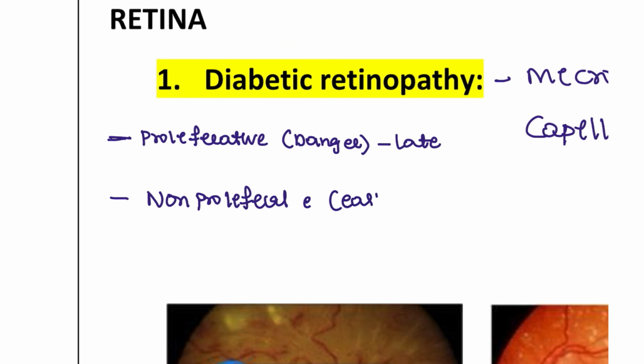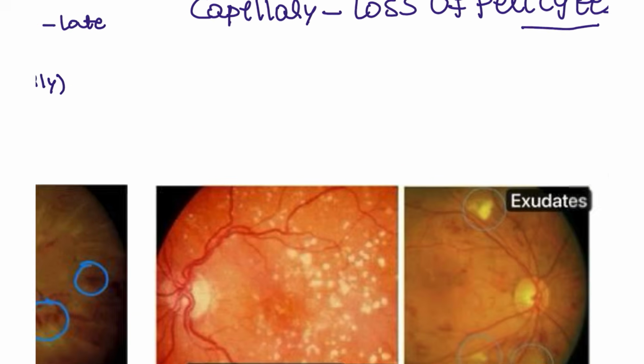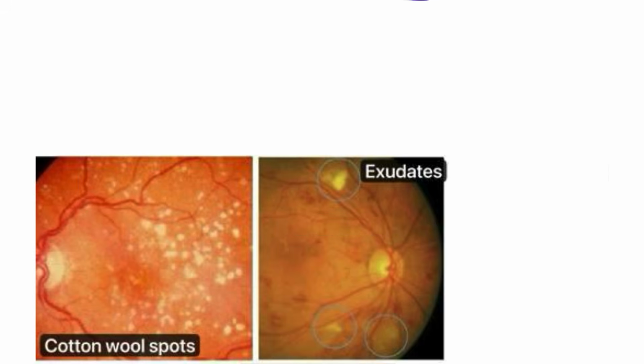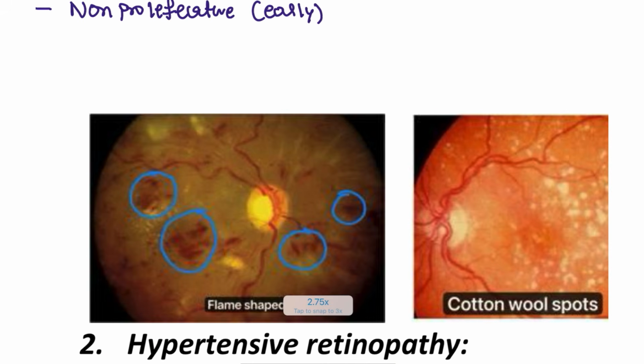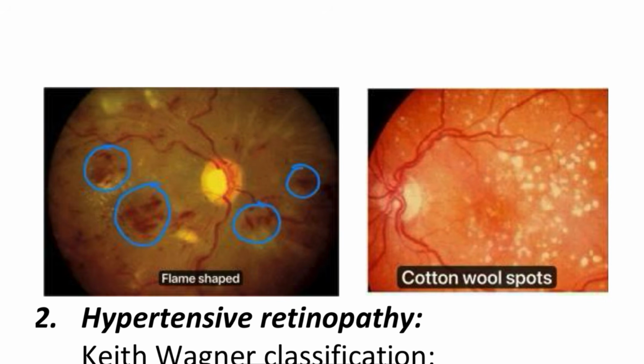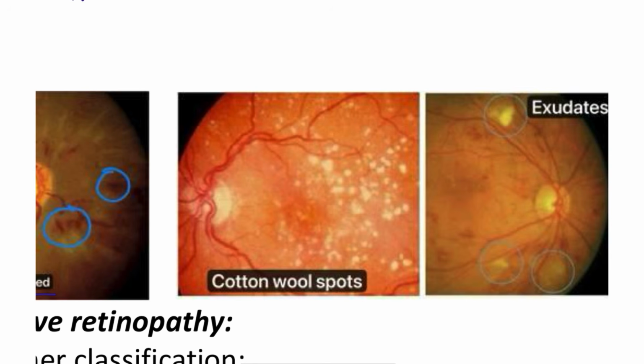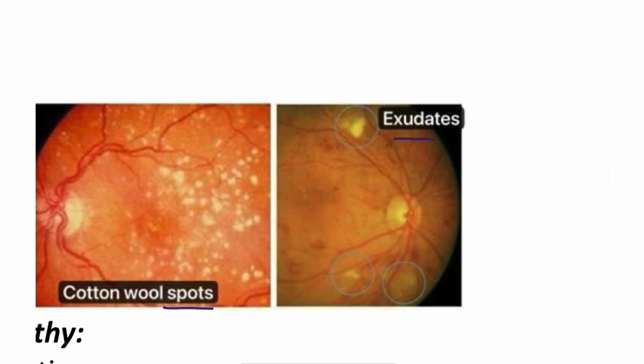This is the early one, and it shows different types of signs for us. For example, the patient can have flame-shaped hemorrhages seen in the retinal picture, and cotton wool spots, or you can see the soft exudates or the hard exudates.